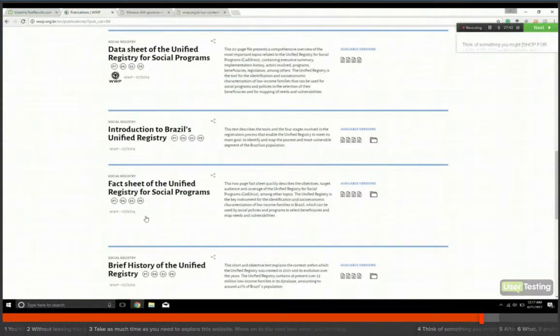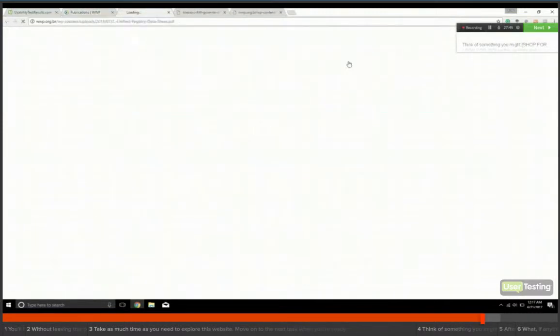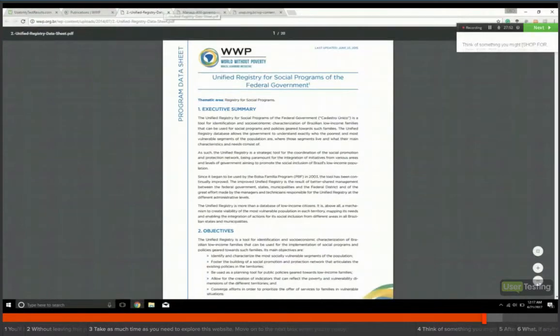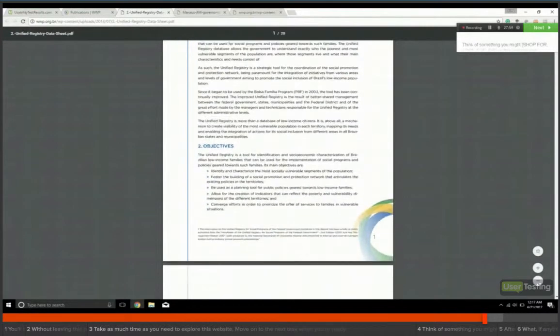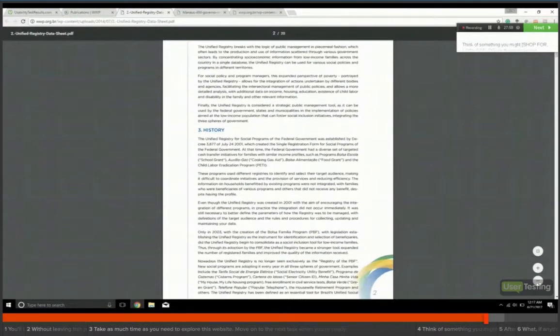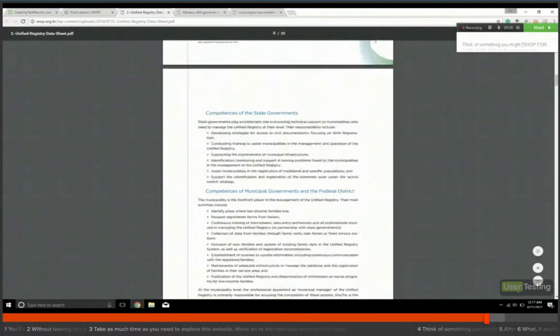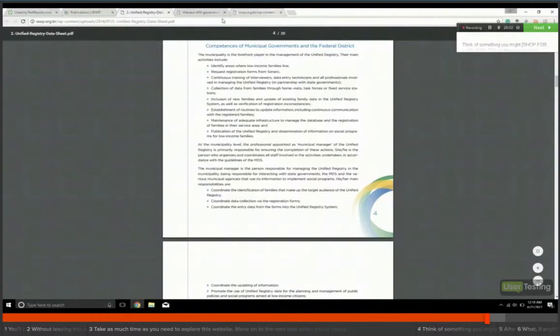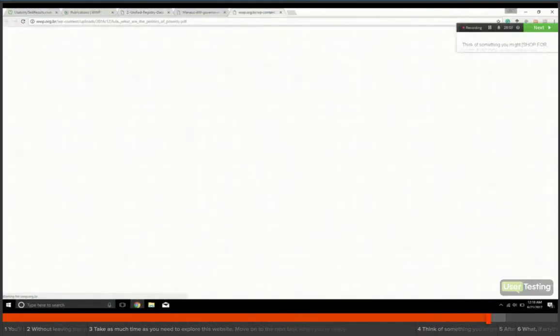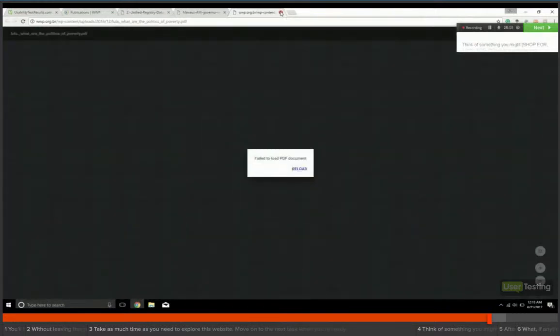So, if I wanted to show information on why a registry would be an important step to begin poverty relief programs, this was probably where I would start, giving a rundown with these statistics, or these fact sheets here. I keep saying statistics. I almost wish this worked. Let's see. Nope, failed to load.